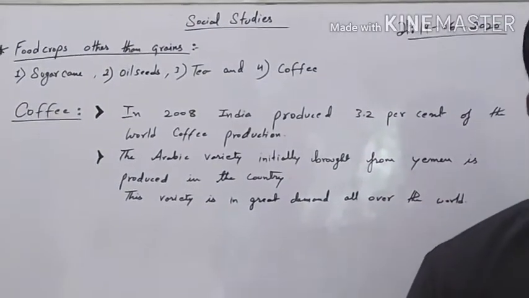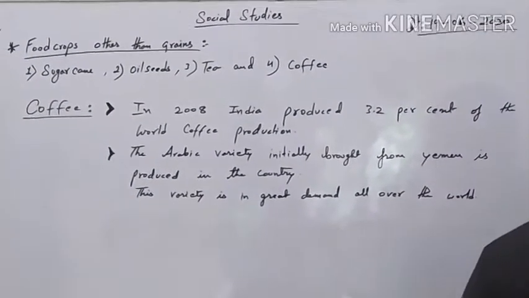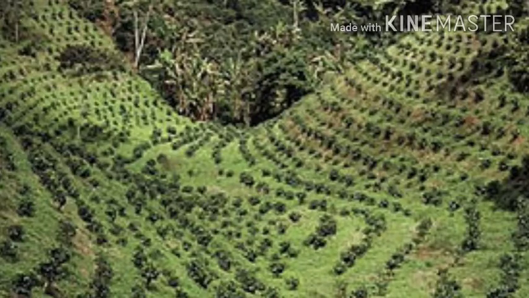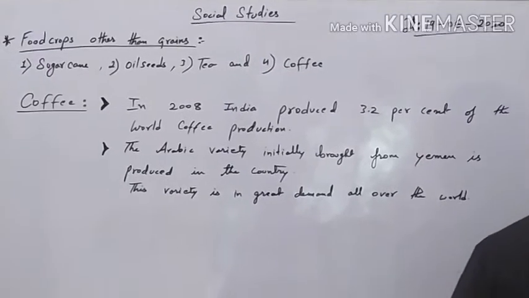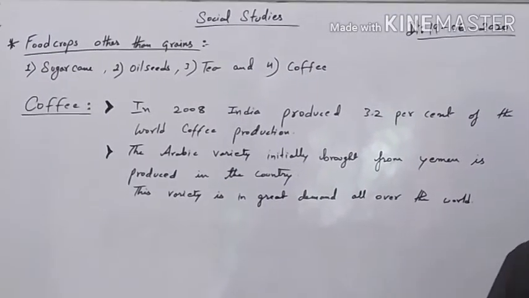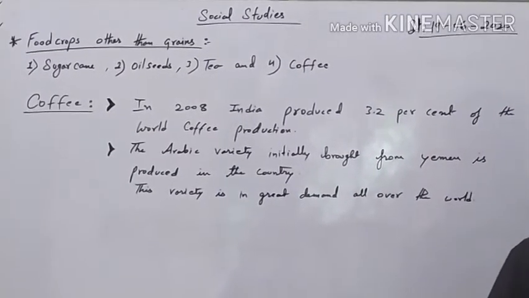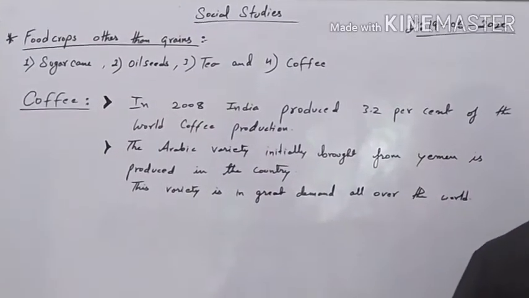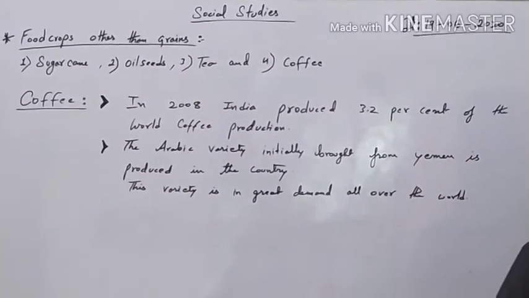One more very important thing to know is that its cultivation was initially introduced on the Baba Budan hills, and even today it is cultivated in those regions. It is confined to the Nilgiri region in Karnataka, Kerala and Tamil Nadu. So these are the states where coffee plantation is done.